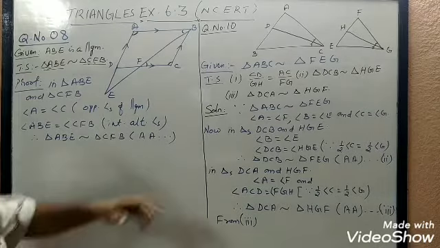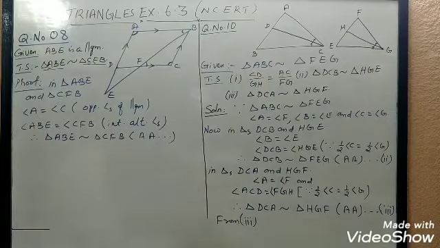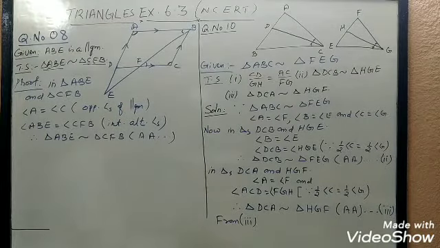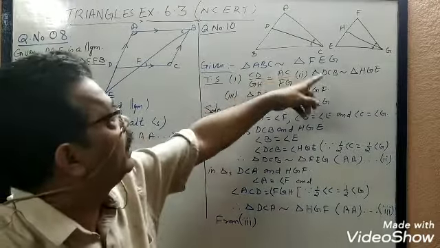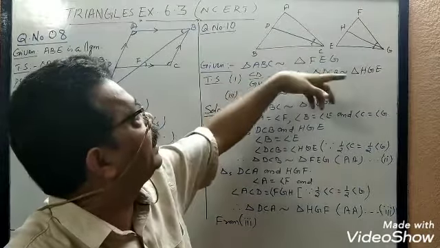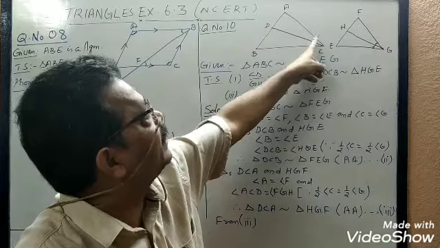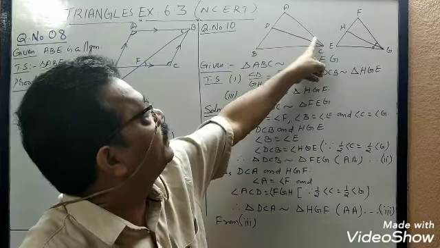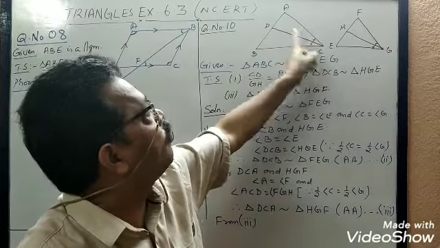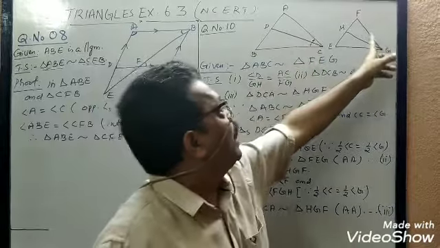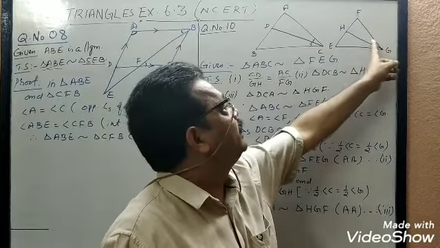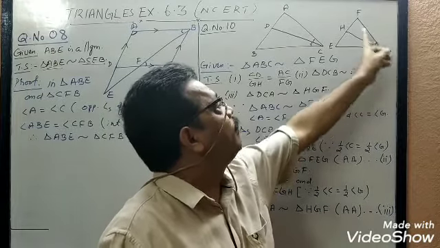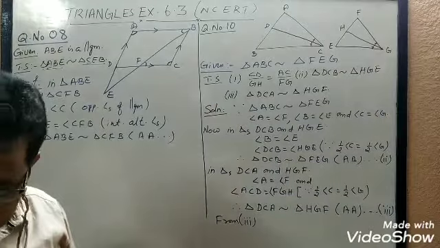Now come to question number 10. See question number 10, what is that? CD and GH are respectively the bisectors of angle ACB. See the figure. Bisectors means this angle and this angle are the half of angle ACB, and GH bisects angle G, meaning this angle and this angle are the half of angle G. Okay?